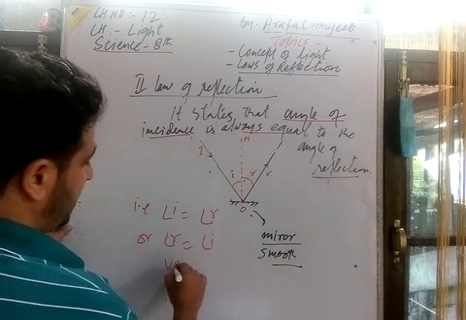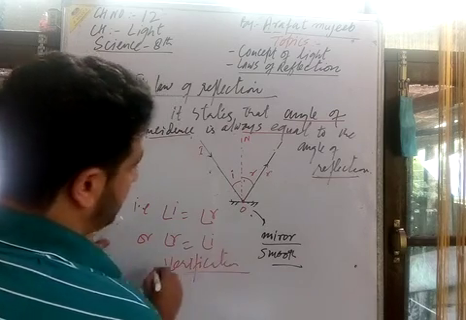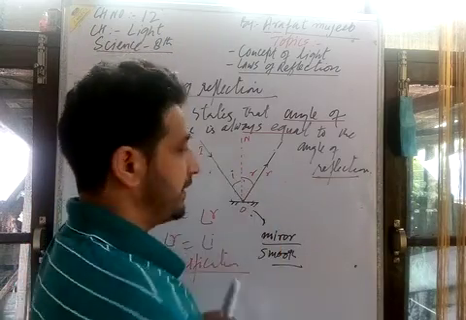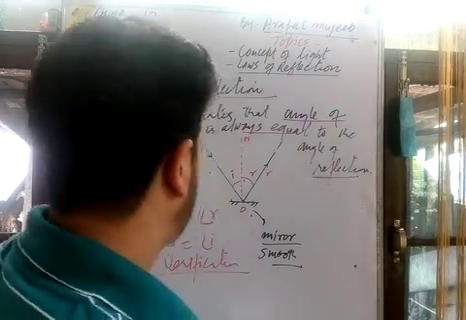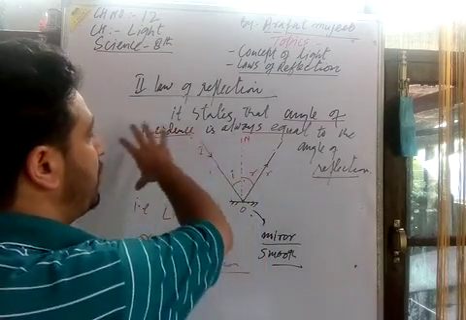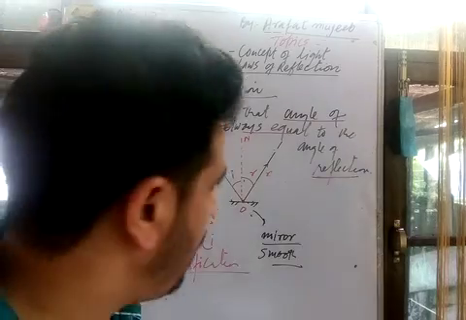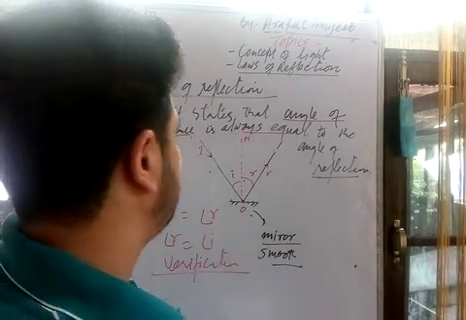Hence there is a verification of the second law. We easily verify in a laboratory that एंगल आई को निकाला जाता है एंगल आर के बराबर. तो यहाँ पे with the help of a diagram we can easily explain the second law of reflection with the help of again a reflecting surface as a mirror.